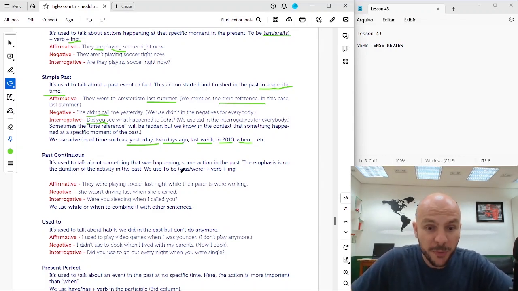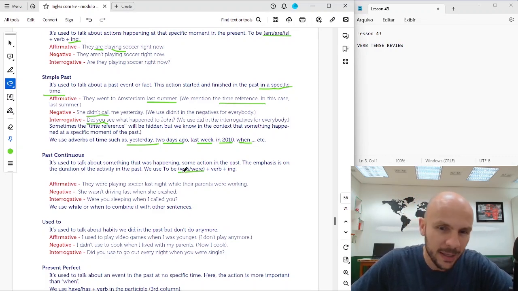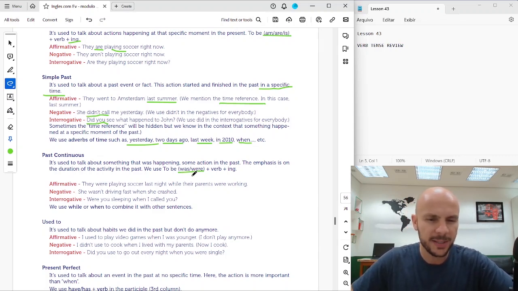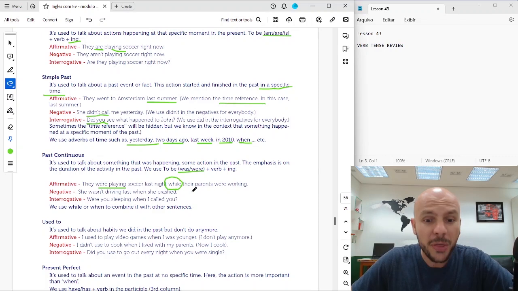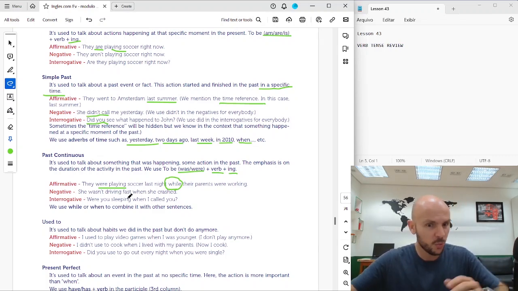So we have to use the verb to be in the past, was or were, was for I, he, she, it, and were for the rest. They were playing soccer last night. Okay, they were playing soccer last night while their parents were working. Okay, verb with ing. Negative. She wasn't driving fast when she crashed.